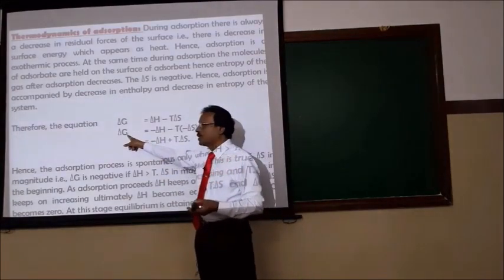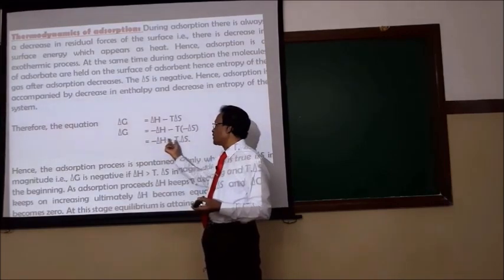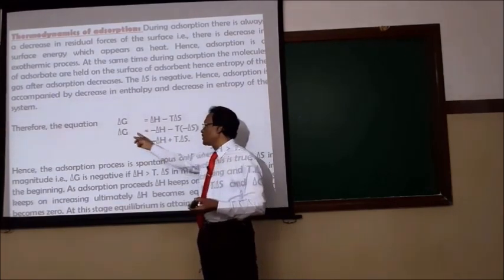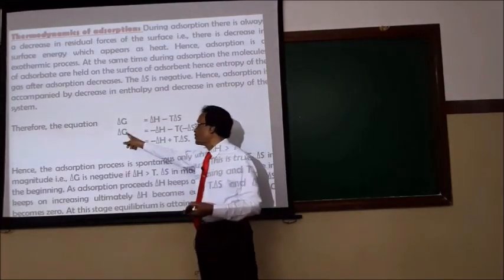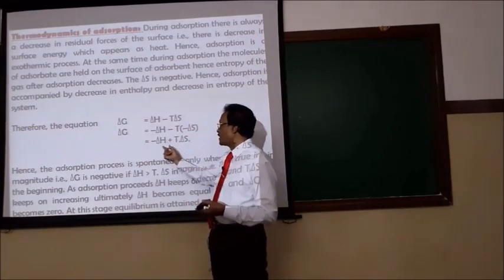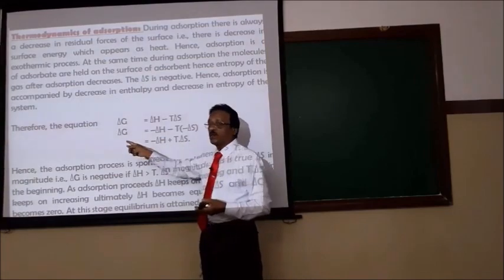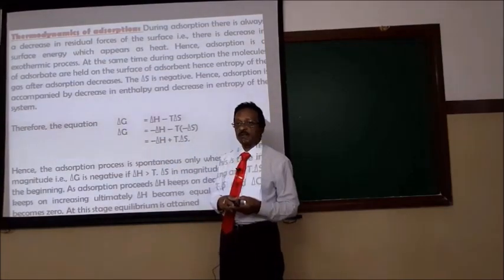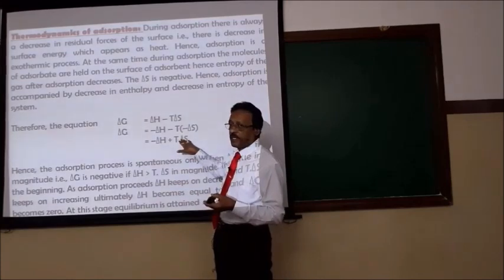So delta G should be negative. When delta H is greater than T into delta S, then delta G becomes negative and the process is spontaneous. For the process to be spontaneous, delta G should be negative, delta H should be negative, and delta S should be negative. Under that condition, delta H will become greater than T into delta S, delta G is negative, and the process is spontaneous.